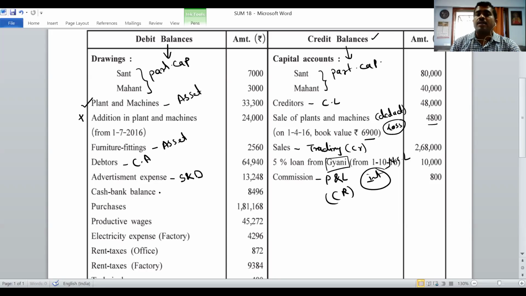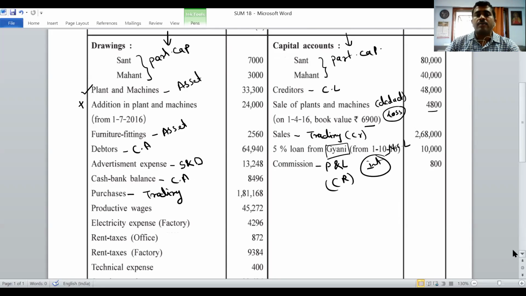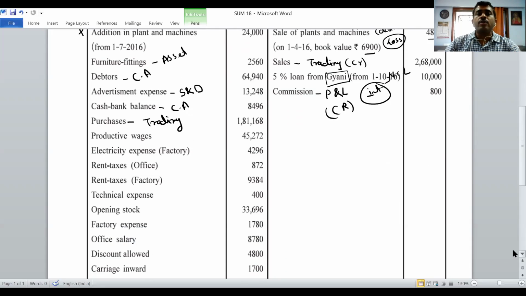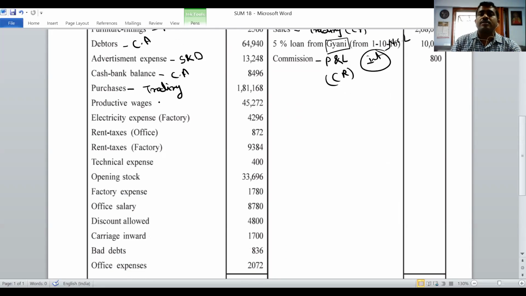Cash and bank balance. Where do we have to put it? Current asset. Purchases. Where do we have to follow? In the trading account. Then comes productive wages. Productive wages are related to trading. Electricity expense, specifically they say factory. When they say specifically it's of factory, we have to go to trading account. Specifically when they mention factory, we have to take trading.